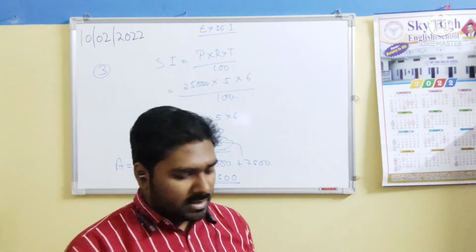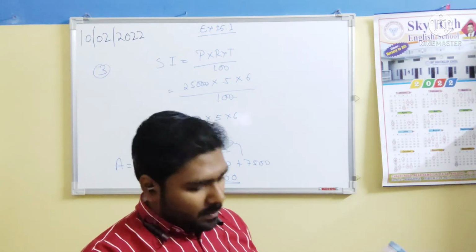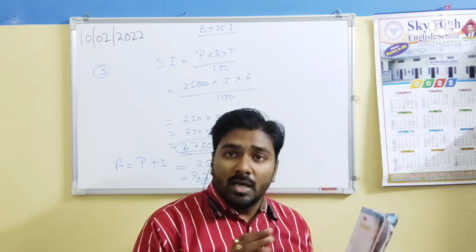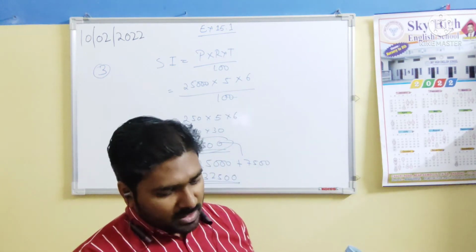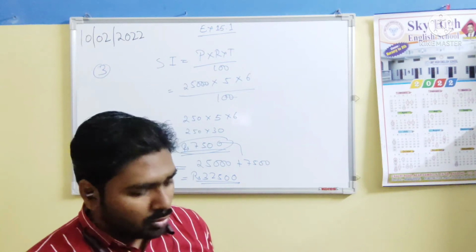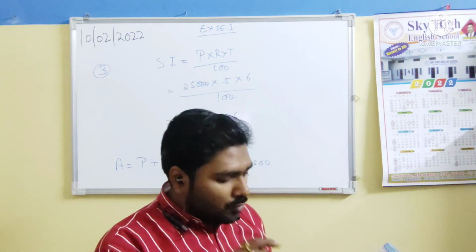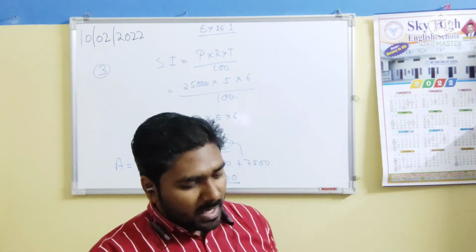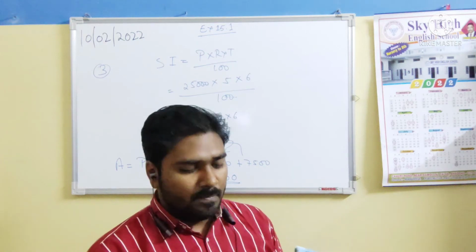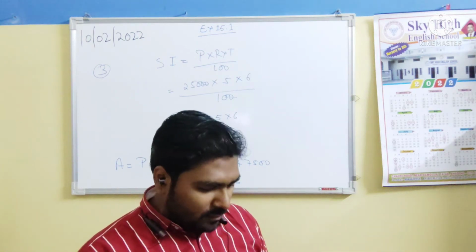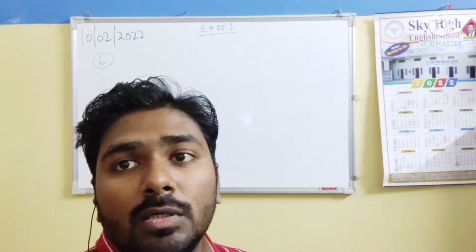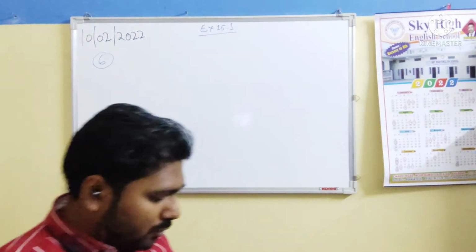Another person, Rahman, has kept the same amount as principal in the bank for 7 years. If the rate of interest was 3% for both of them, find the amount received by Rahman after 7 years. So we have to find the amount received by Rahman after 7 years. Okay, so I am going to solve question number 6.